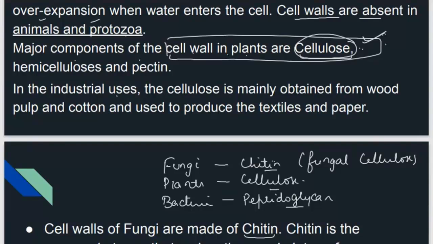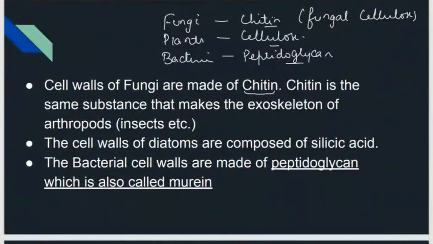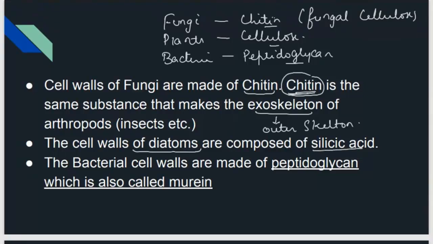Okay. In industrial uses, cellulose is very important, and we obtain cellulose from wood and cotton, and this cellulose is used to produce textiles and paper. Even the exoskeleton of arthropods like cockroaches and insects is made up of chitin. बाहर वाला जो skeleton होता है cockroach का, insects का, that is made up of chitin. Exoskeleton means outer one. There are some diatoms whose cell wall is made up of silicic acid or silica.